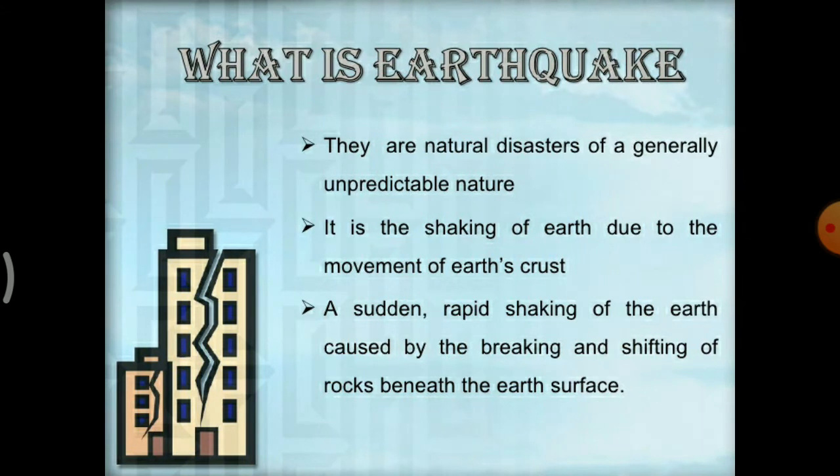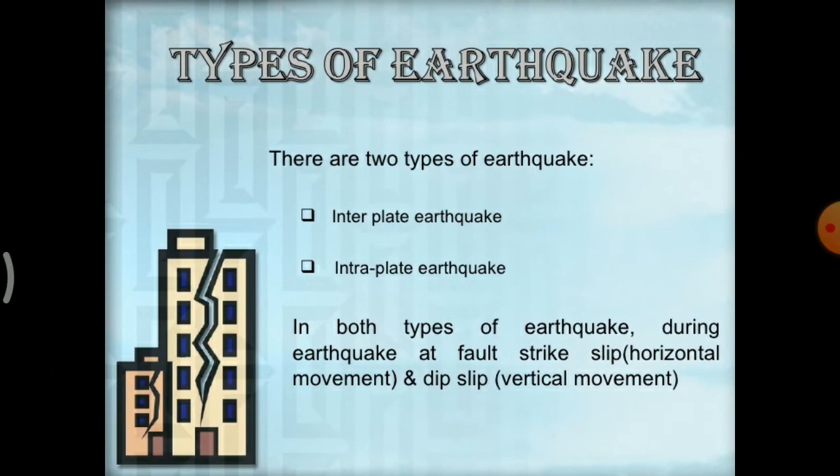So what is earthquake? They are natural disasters of a generally unpredictable nature. It is the shaking of the earth due to the movement of the earth's crust. A sudden rapid shaking of the earth caused by the breaking and shifting of rocks beneath the earth's surface. Okay. So the types of earthquake are interplate and intraplate. Between the plates will be interplate and inside a single plate will be intraplate. In both types of earthquake, during the earthquake at the fault, strike slip means there is horizontal movement and a vertical movement which is dip slip.